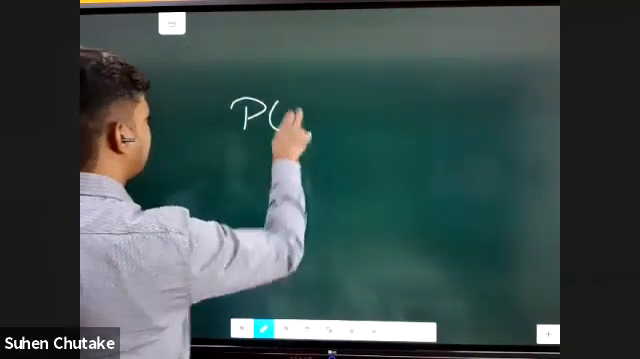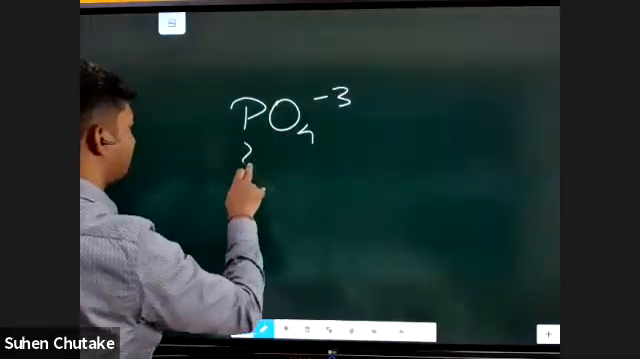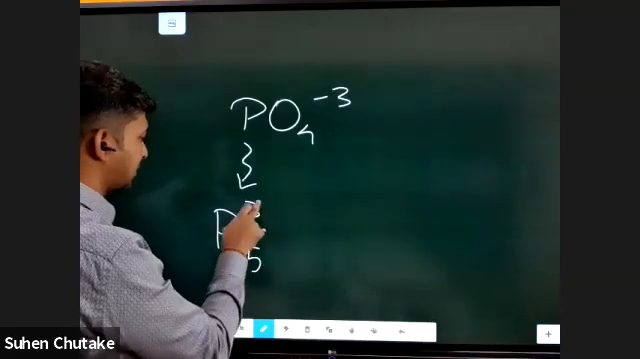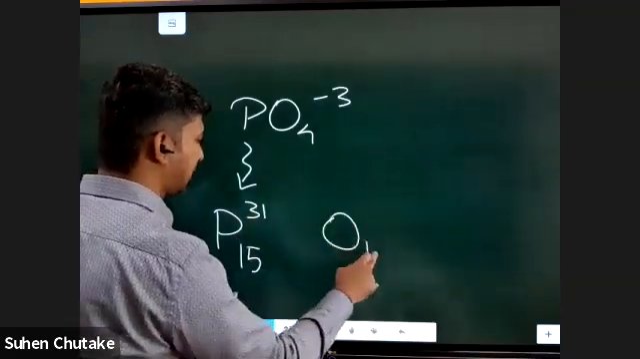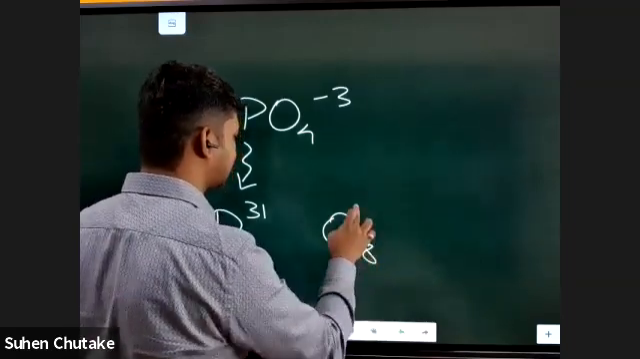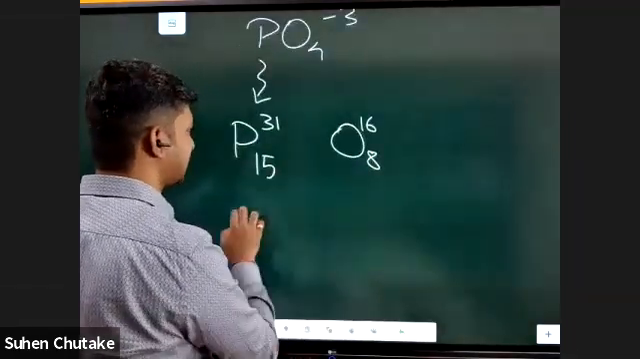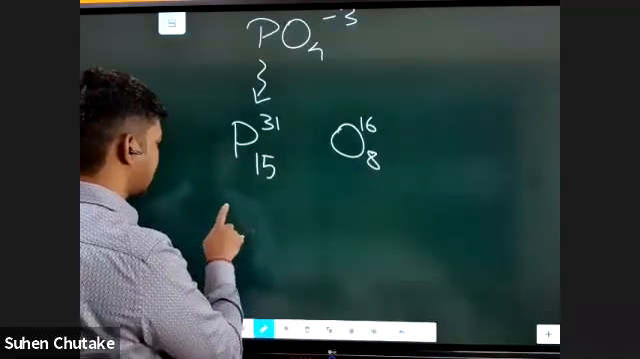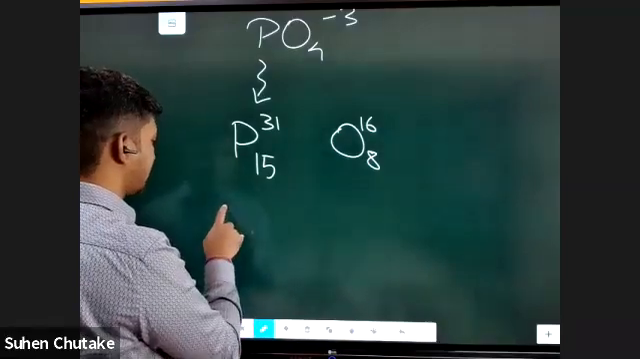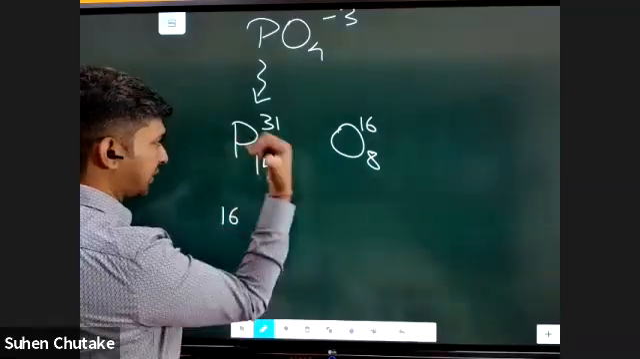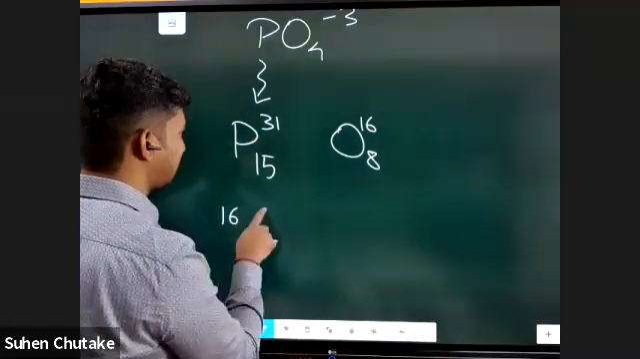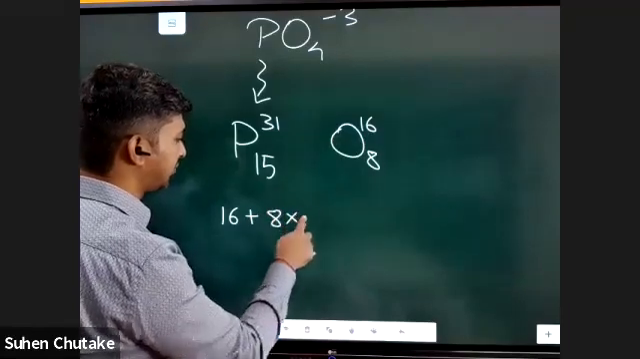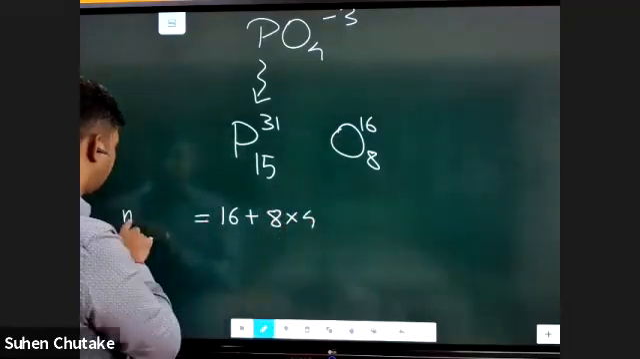We were doing the phosphate molecule PO4 -3. Phosphorus atomic number is 15, but atomic mass number is 31. Oxygen is having atomic number 8, but atomic mass number is 16. So if you go by this, the number of neutrons in phosphorus is 16. Number of neutrons you have taken 15, but actually there are 16 neutrons. 16 plus oxygen is having 8 neutrons, 8 into 4. So you have gone wrong in the number of neutrons.